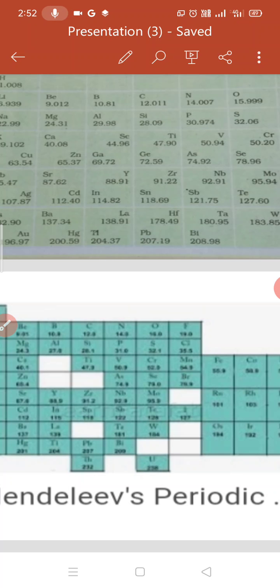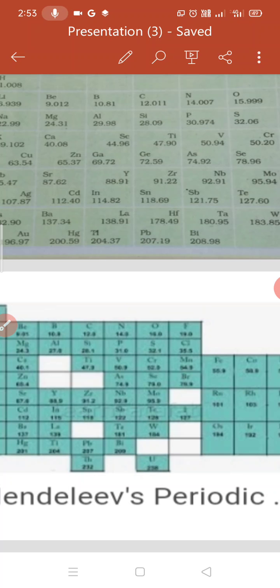And correction of atomic masses was also given by Mendeleev, that the atomic mass for certain elements, for example atomic mass of beryllium was corrected from 13.5 to 9, means earlier scientists knew that beryllium's atomic mass is 13.5, which was wrong, and Mendeleev has corrected this atomic mass.